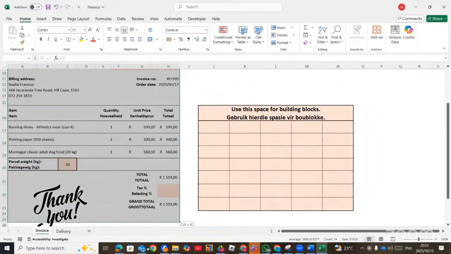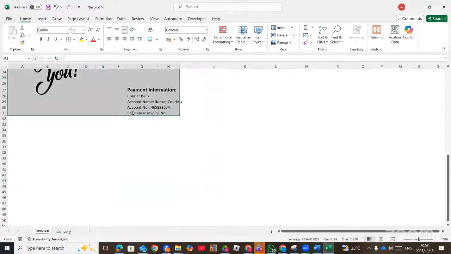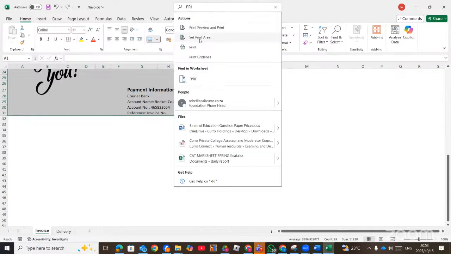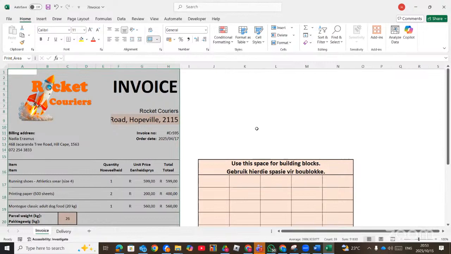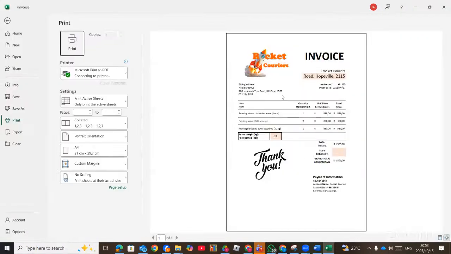Make sure you do not delete up to H31. When you select it, then you go to print area. You can go to page setup, or you can just say print, then it's going to give you set print area. So only this side will be printed. If I press Ctrl P, only that side will be printed.